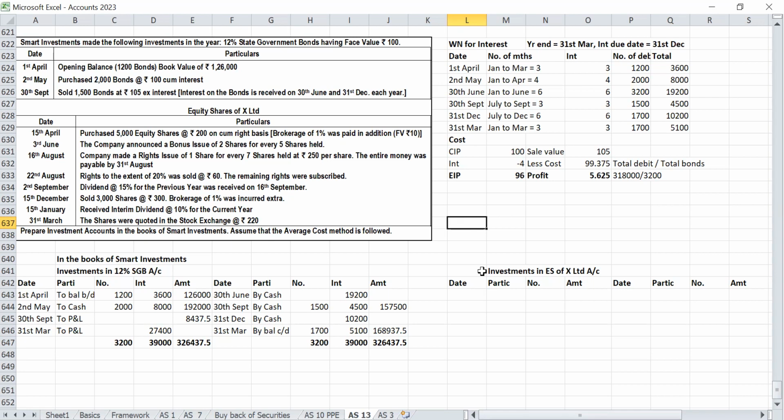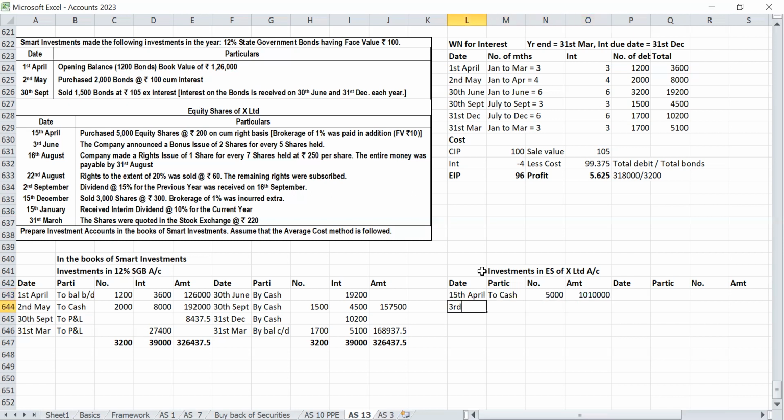Okay, certainly. 15th April, to cash. So opening balance is not there. Yes, purchase. Only additional purchase is there. So number of shares 5,000. Amount 200 plus 1%, so 202. 5,000 into 202, or you can write 5,000 into 200 into 1.01. Whatever. Right. Okay. Next.